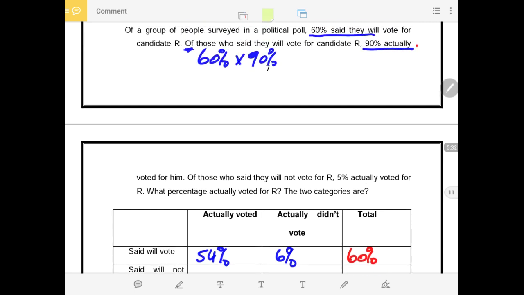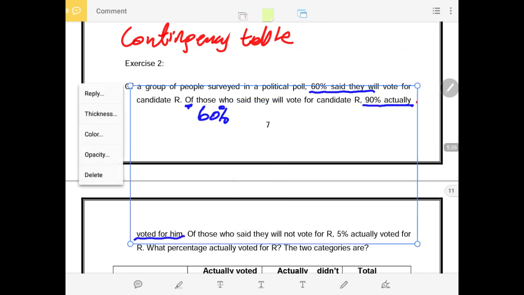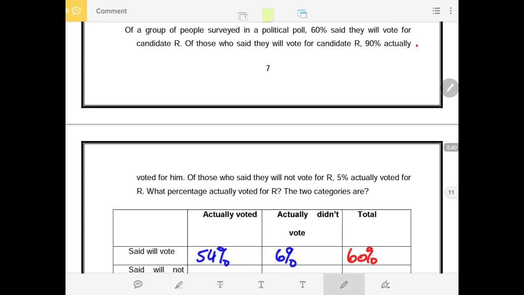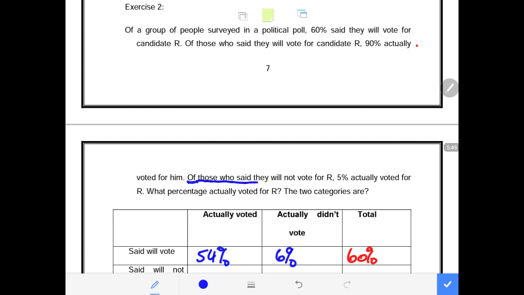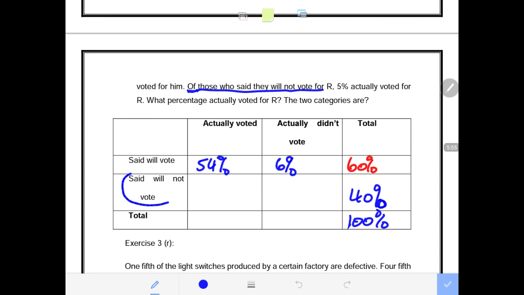Now we are done with that one. Let's read now the next information. The next information says to us that of those, take note, this "of" is referring us to some of the information in the past. Of those who said they will not vote, let's ask ourselves, how many said they will not vote? Let us look. Said will not vote, percentage 40%.